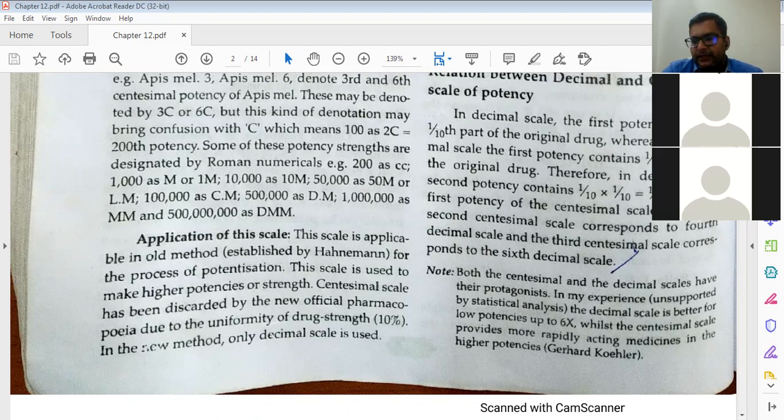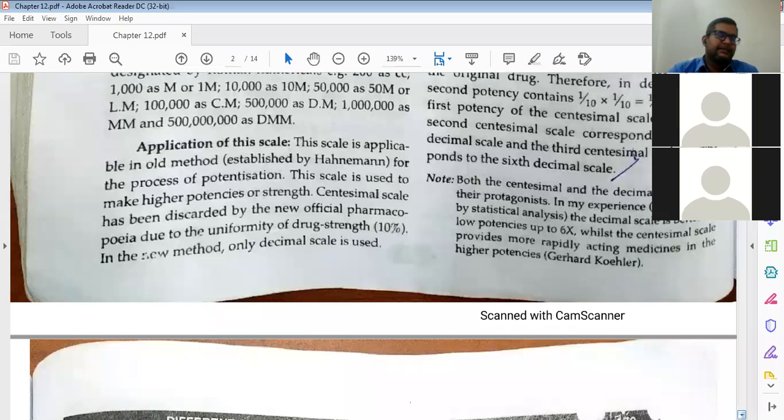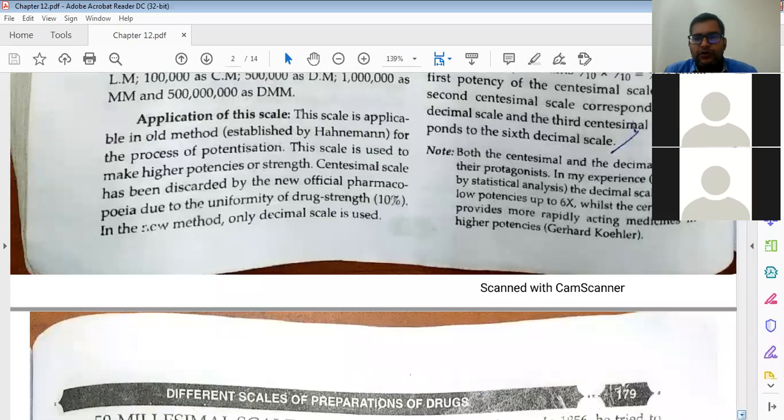You will understand this later again. But remember, if the examiner asks whether 2x is equal to 1c, answer that mathematically it is correct, but as per the preparation of homeopathic medicines it is not correct. Remember this.